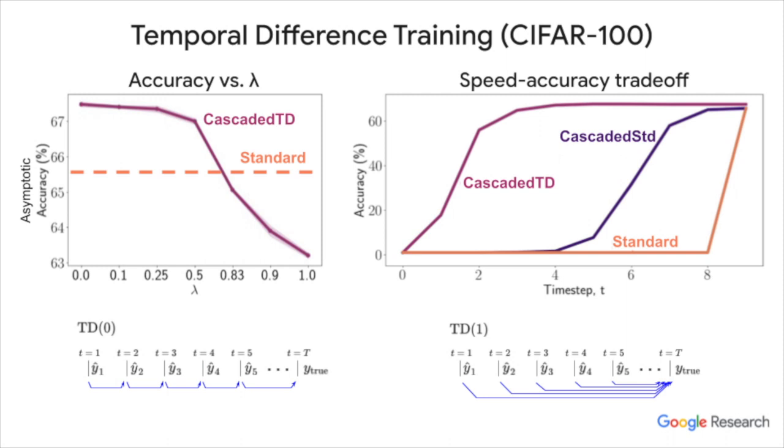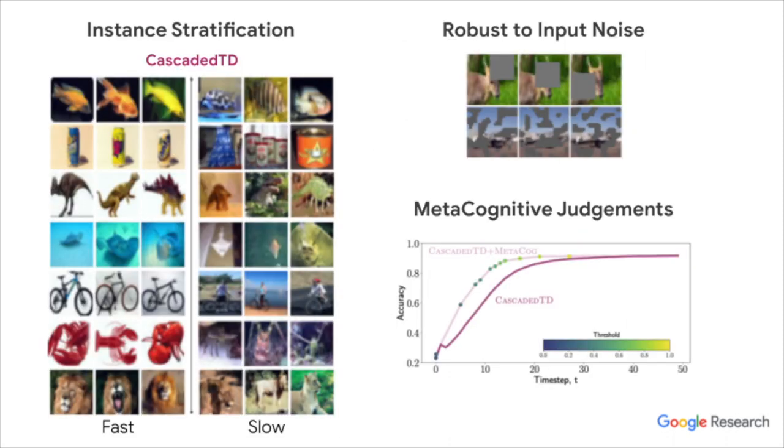In the cascaded model, some instances are classified quickly while others need more processing time, and we find an interesting distinction between these fast and slow examples. In the left figure, the fast examples on the left appear to be more prototypical and have a uniform background, as compared to the slow instances on the right.